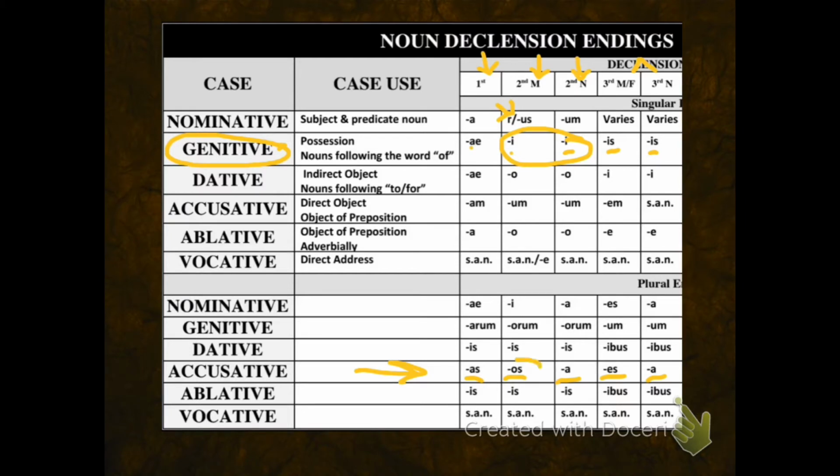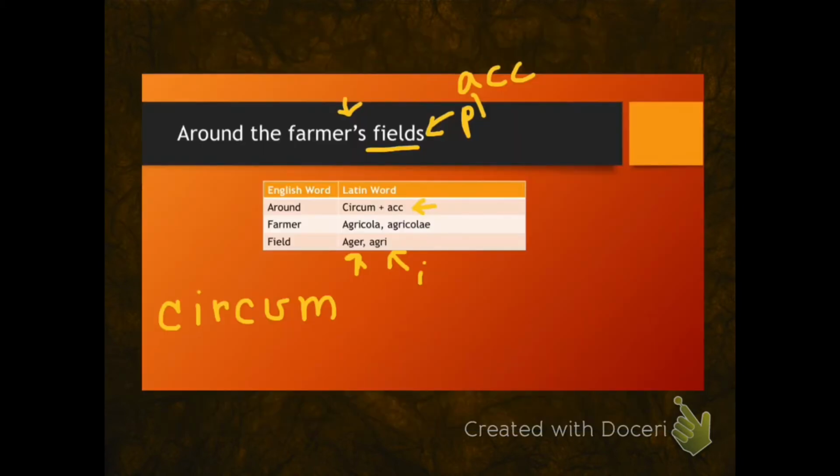That means that I will add the inflection os to the end of the word fields. To add the inflection, we get the base of field by dropping the genitive ending, which is I, and then we simply add the inflection, agros.